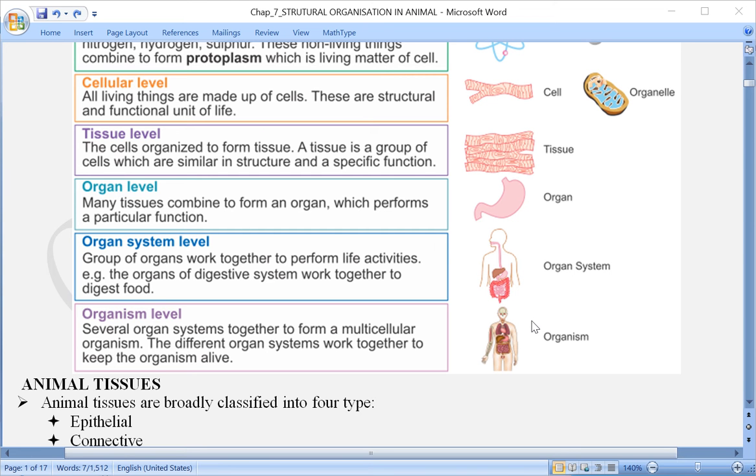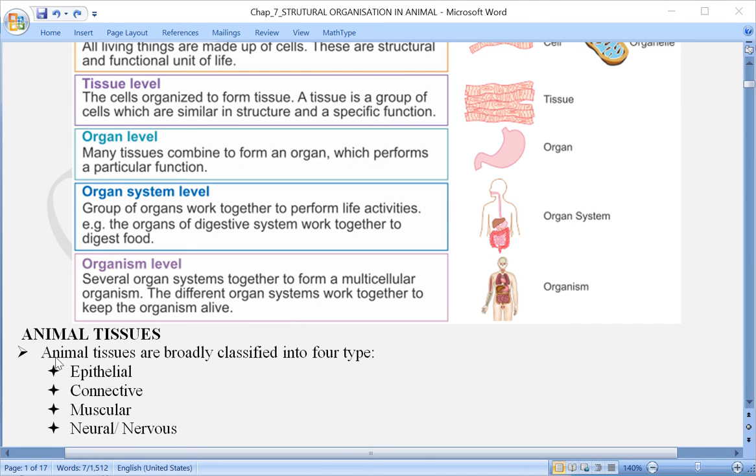Meaning, several organ systems work together performing different kinds of functions so that a particular individual organism is able to survive and carry on the different life processes. Now when we talk about animal tissues, the chapter's name itself is structural organization in animals. So before we go on to learn about different organisms, we have to learn first of all about the tissues. What are the different kinds of animal tissues?